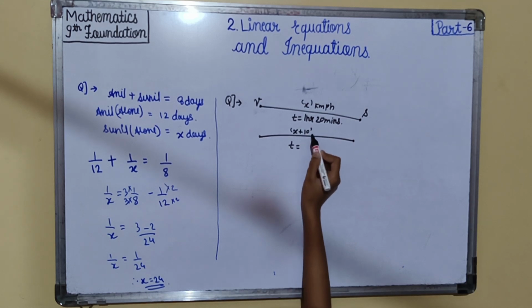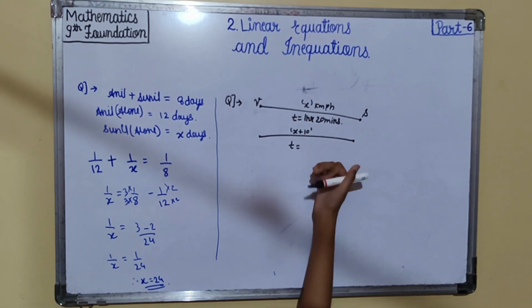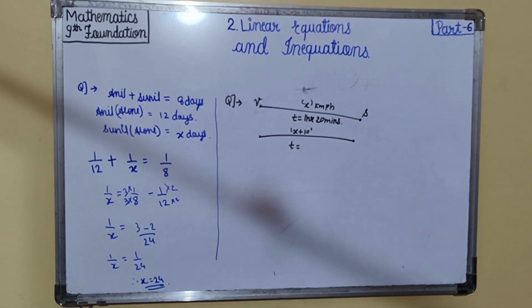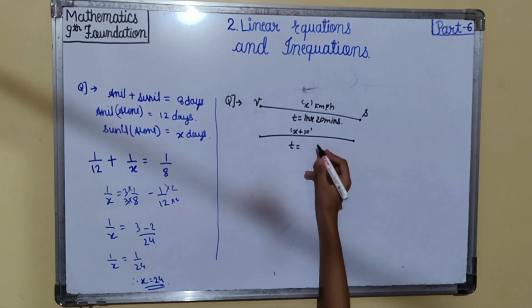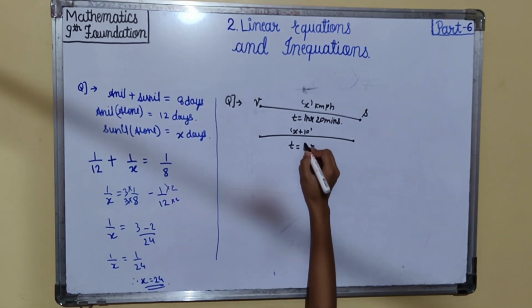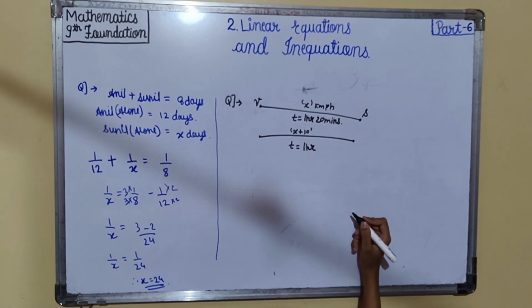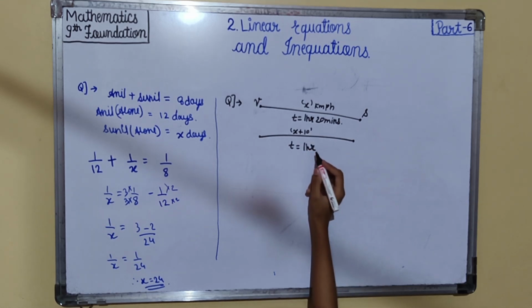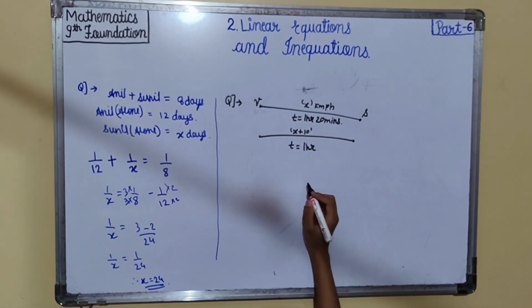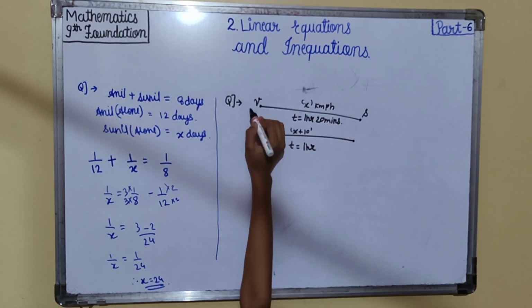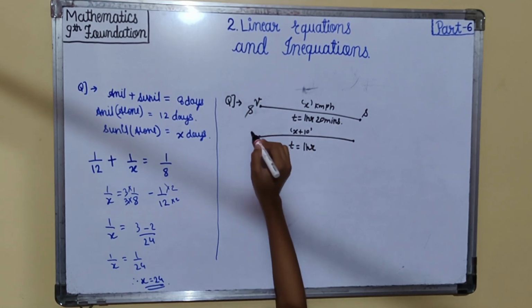As he was late by 20 minutes, in 1 hour only he covered the total distance from village to Secunderabad with the speed of x plus 10. We'll take speed like this.